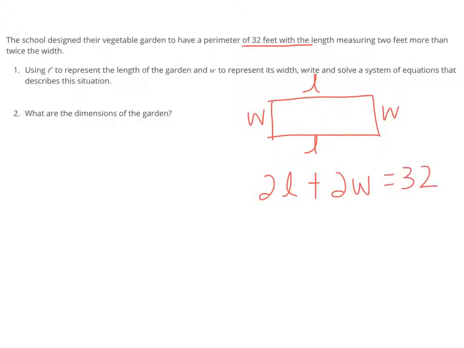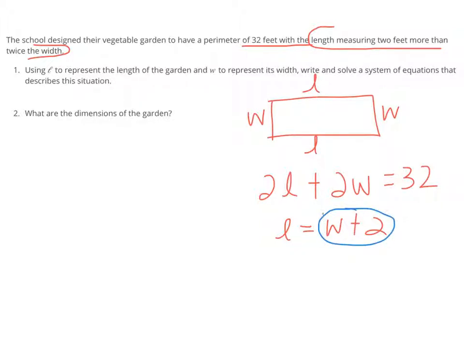Another piece of information that we know is that the length measures 2 feet more than the width. So L is W plus 2. So this is a perfect system for substituting. Anywhere we see an L in our first equation, we're going to substitute W plus 2 in its place. So we'll have 2(W plus 2) plus 2W equals 32. So all I've done is replaced what L is in my first equation.